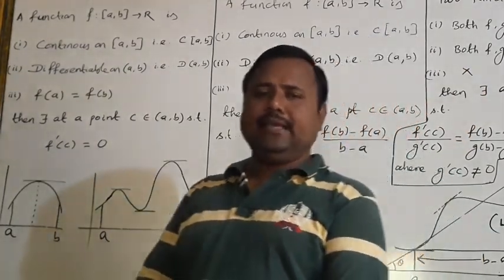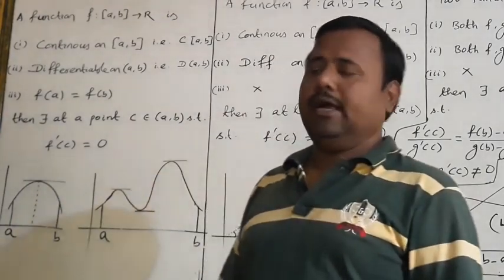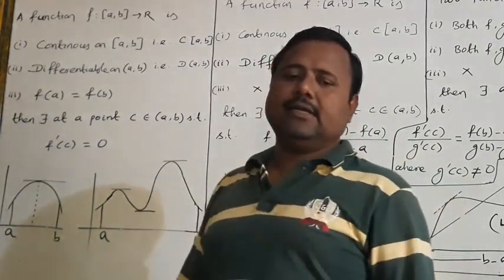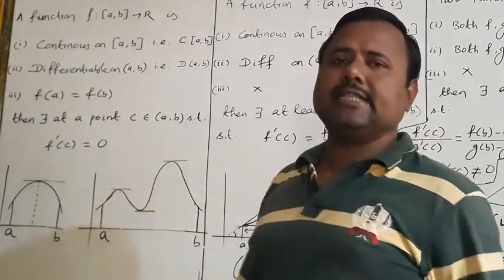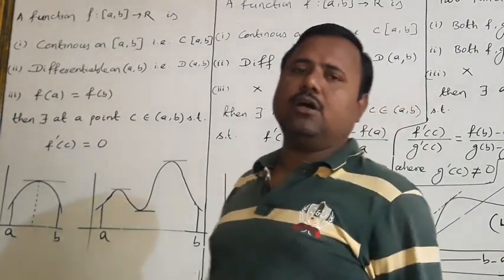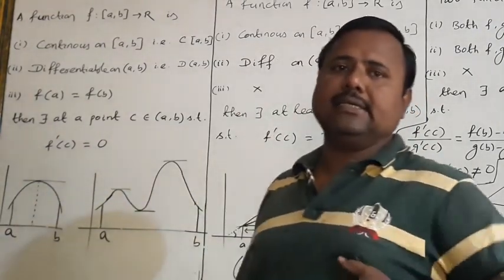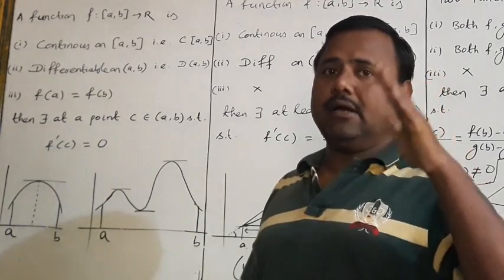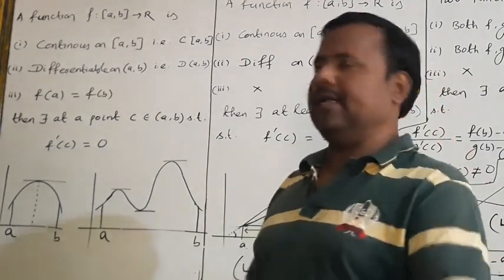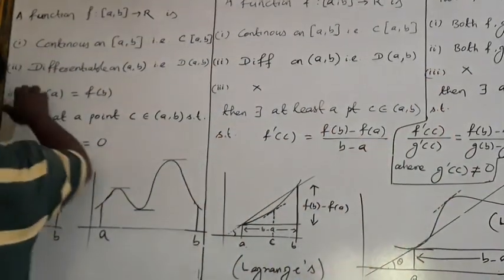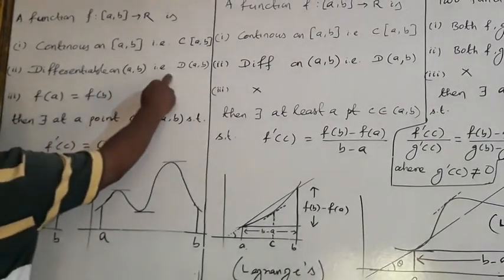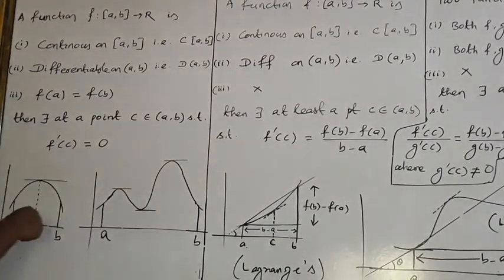After telling this, a small mistake is there in the books of your elementary mathematics. A figure was wrongly written. I will tell it. Now look at here. Differentiable on AB, that is you should not draw any sharp bending here.